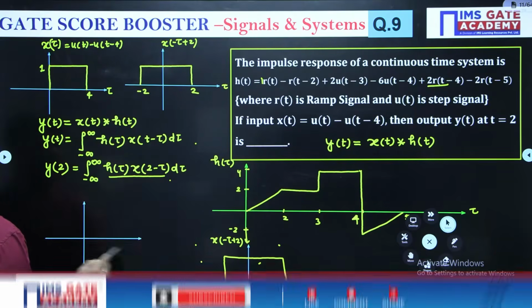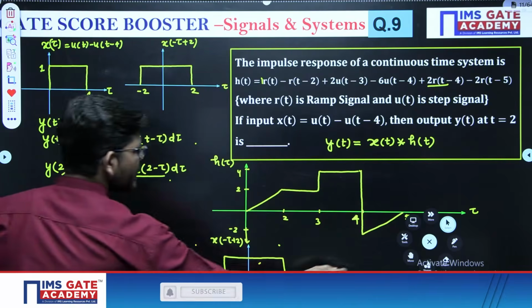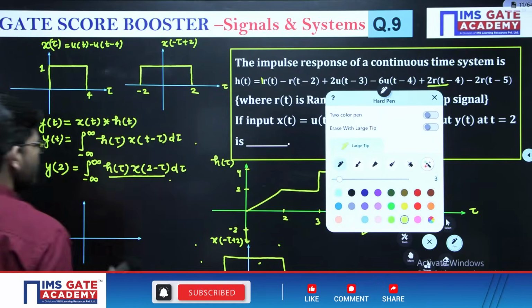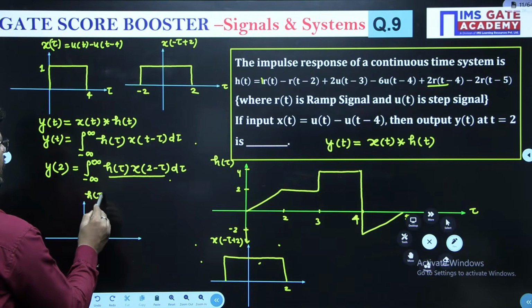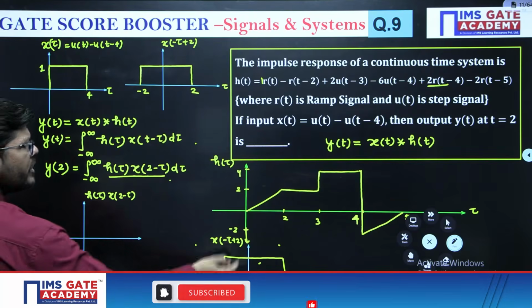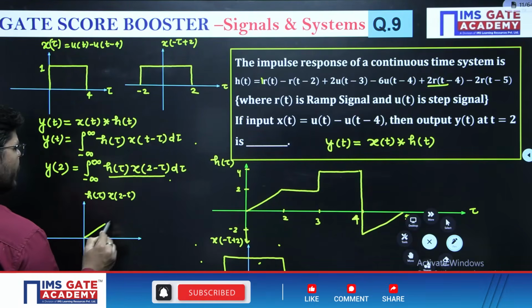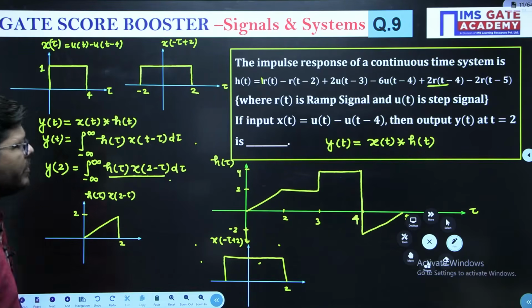So have a look. The common area of these two waveforms, the multiplication of h of tau into x of t minus tau. Let us do their multiplication. So their multiplication will be like this.